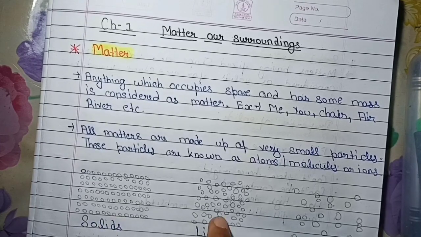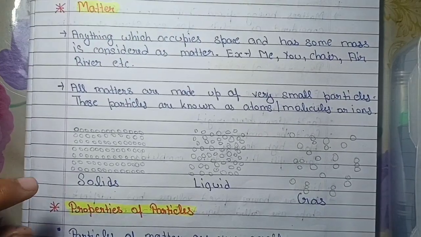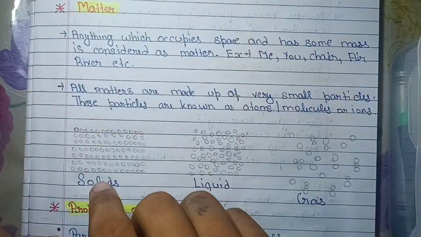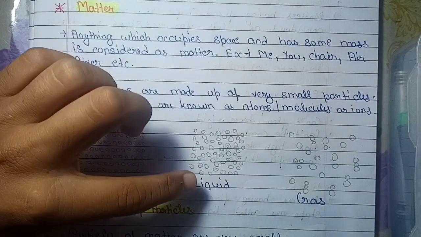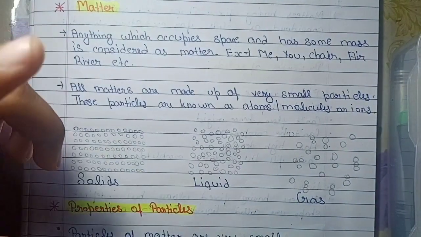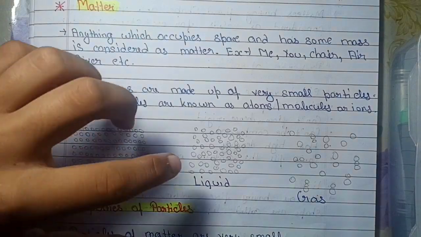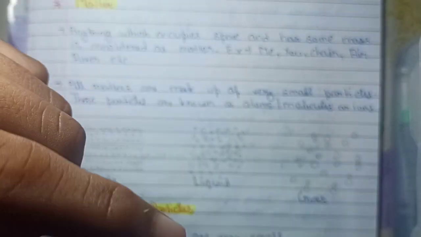Another thing is that there are three states of matter: solid, liquid, and gas. In solids, the gap between the particles is very small, they are packed tightly together. In liquids, the gap is not that small. Not like solids, but there is a gap between liquid particles, and in gas there is so much gap between the particles. Now let's understand the properties of particles.